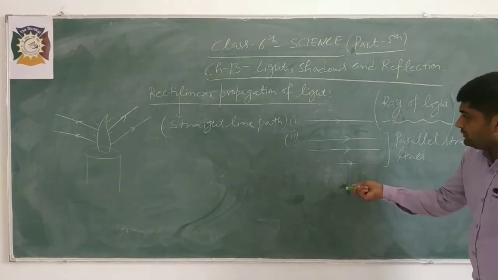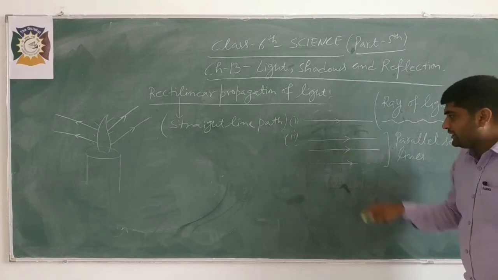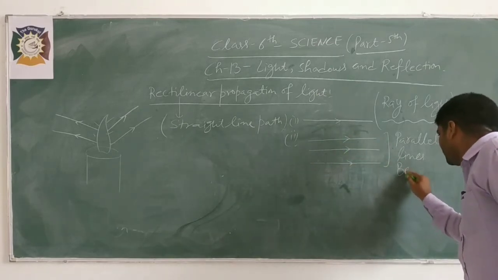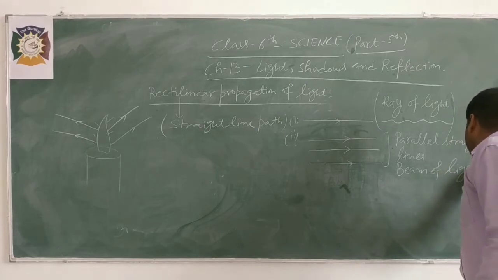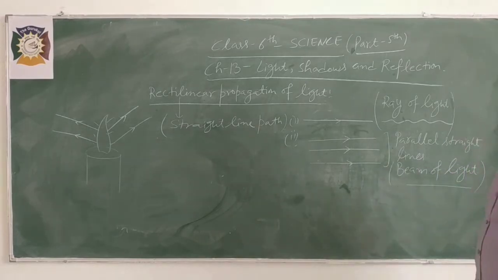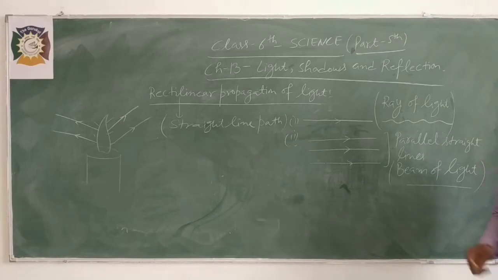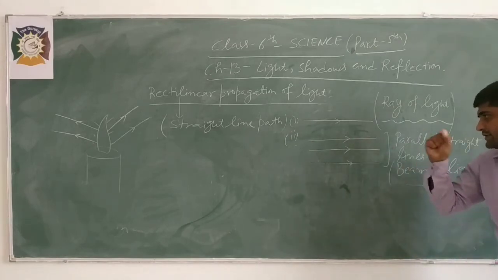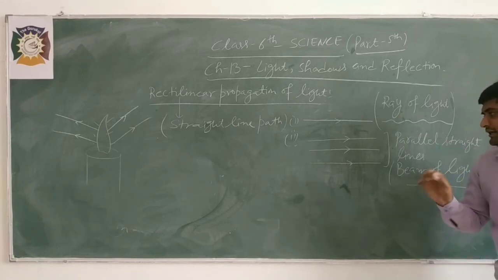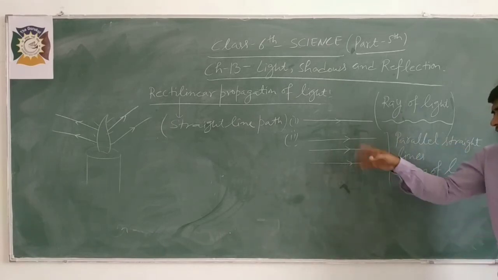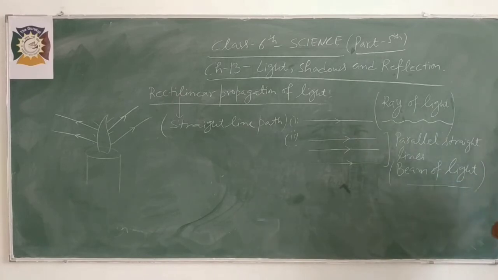So what do you call this figure? This figure is known as a beam of light. Parallel straight line paths are known as a beam of light.